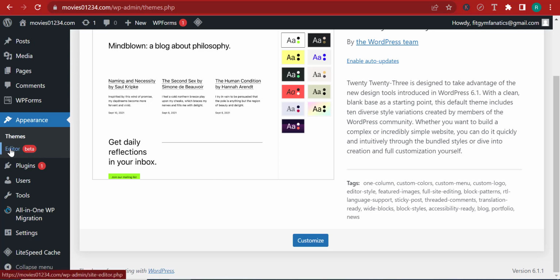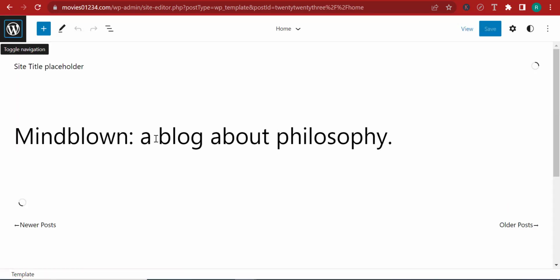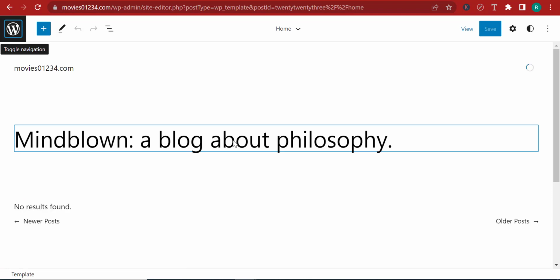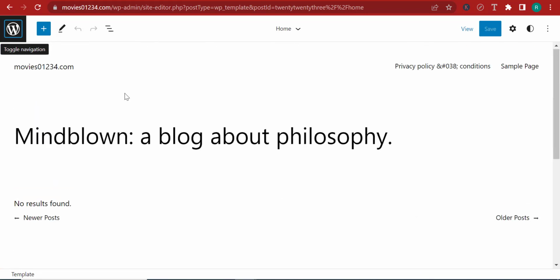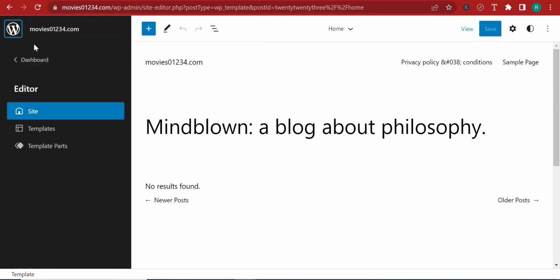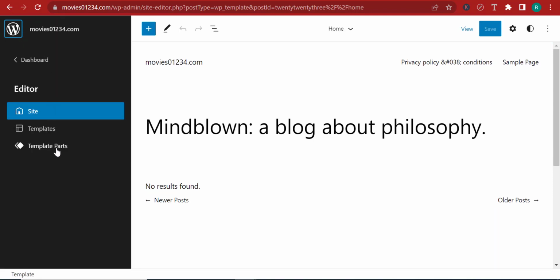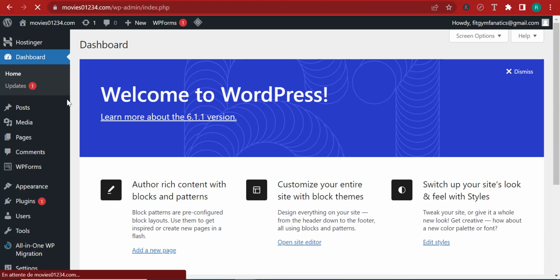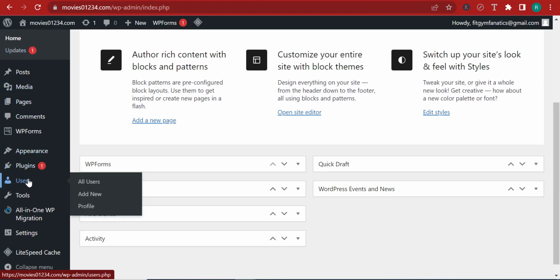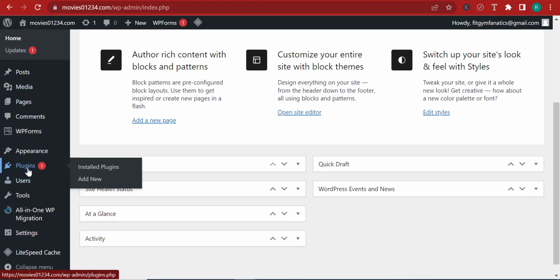And over here you have this option to click on the editor. This will enable you to access the theme code, and they will tell you over here, right, that it's not this. No, this is not the editor. This is not the theme editor, by the way. I just made a mistake. My bad. So I'm going to go back to the dashboard by clicking here. Let me scroll down, keep explaining this stuff to you. So right now we are on plugins. Let me go and see the installed plugins.